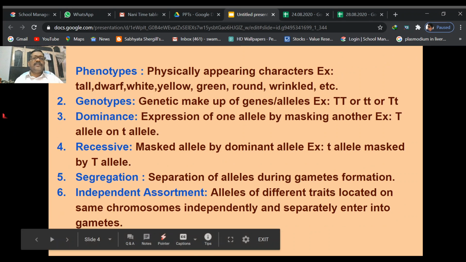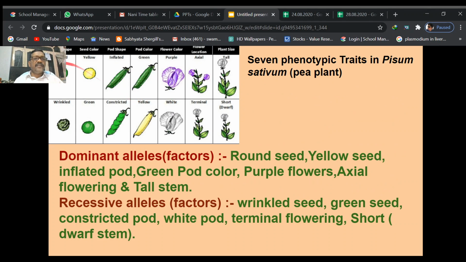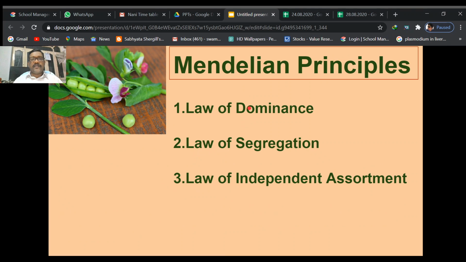Before going into the principles of Mendelian inheritance, I would like to discuss some of the terminology used in this topic. One is the phenotype. Phenotypes are nothing but the physically appearing characters, for example, external characters or morphological characters. Means in the previous slide, these are all morphological characters, whether the seed is round in shape or wrinkled. These all are the morphological or phenotypic characters.